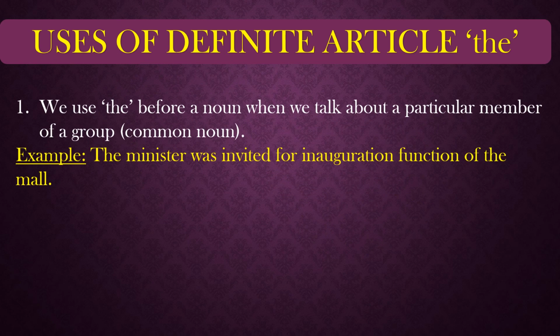Now let us learn about the uses of the definite article the. Number one, the first use is that we use the before a noun when we talk about a particular member of a group. Member of a group means in the common noun. The minister was invited for the inauguration function of the mall. Here we are pointing out towards a particular minister and a particular mall. That is why we are using the in front of both of them.